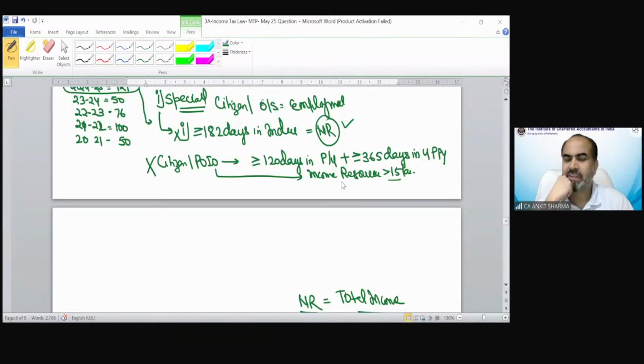Ishan Bisht is saying, sir, if a business is set up in India and some amount of income is received in India, then that would be taxable for a non-resident too. Yes, exactly. If the amount is received in India, that is going to be taxable, whether it's a non-resident or not. Okay, next, 9 lakh is the correct answer. Most of you have given the correct answer. Very well done.